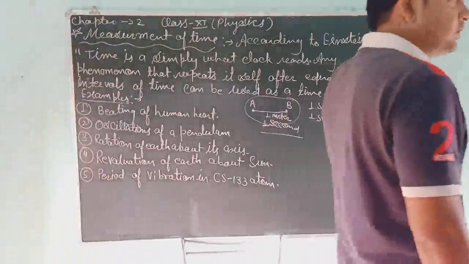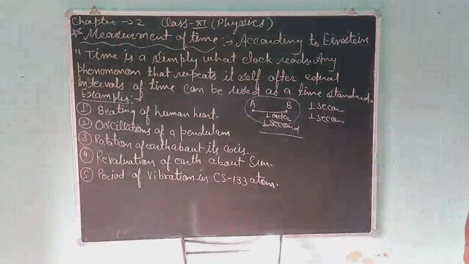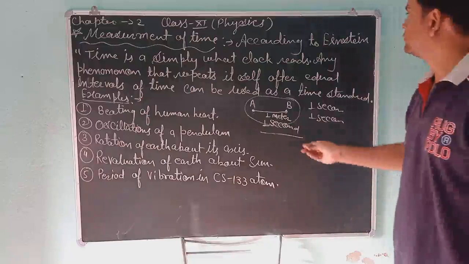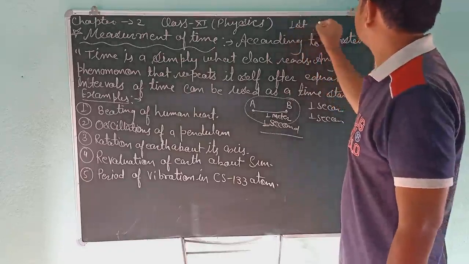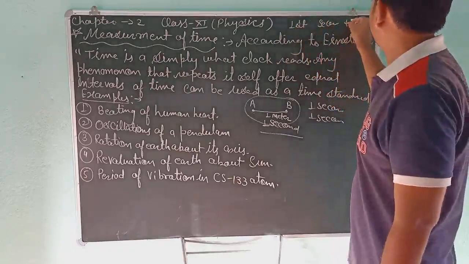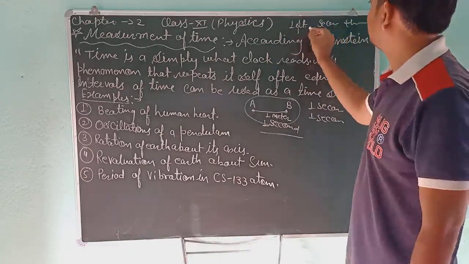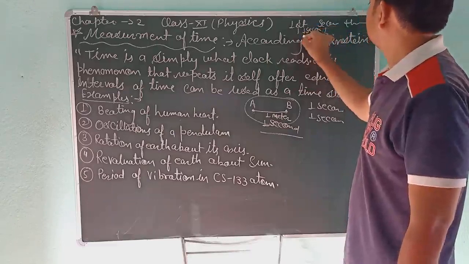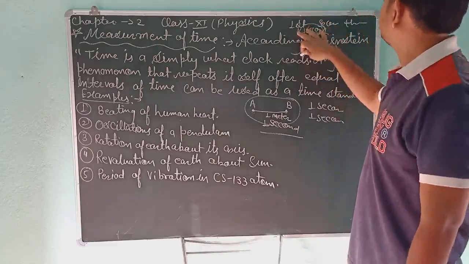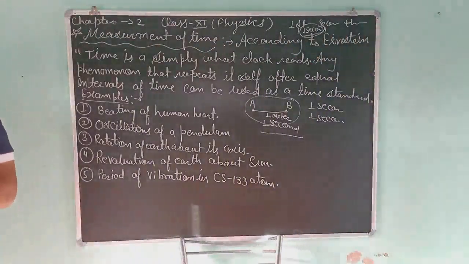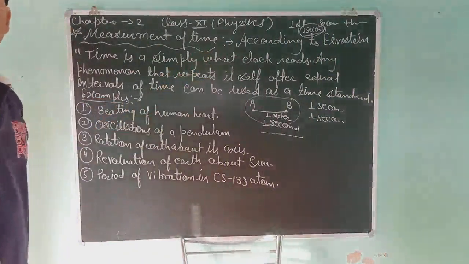Students, you know that the human heart continuously beats for a long time, so we can use the beating of the human heart as a time standard. Suppose the time between the first beat and the second beat is 1 second. That will be the time measurement.